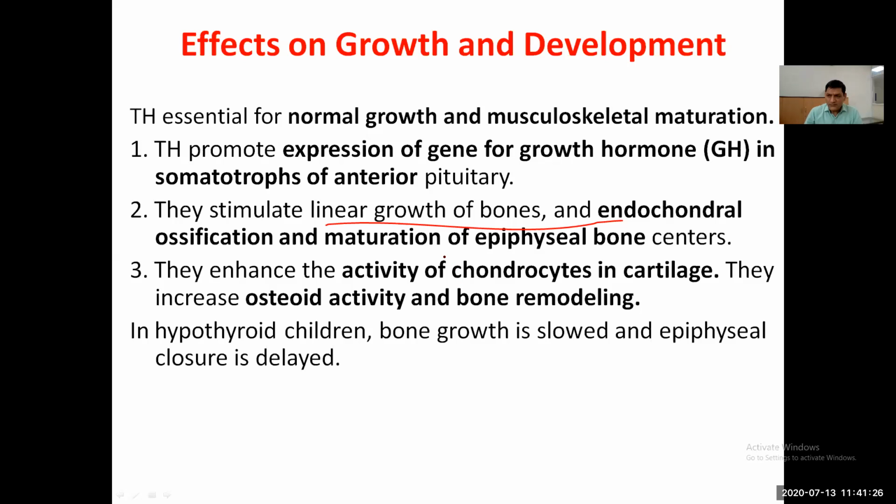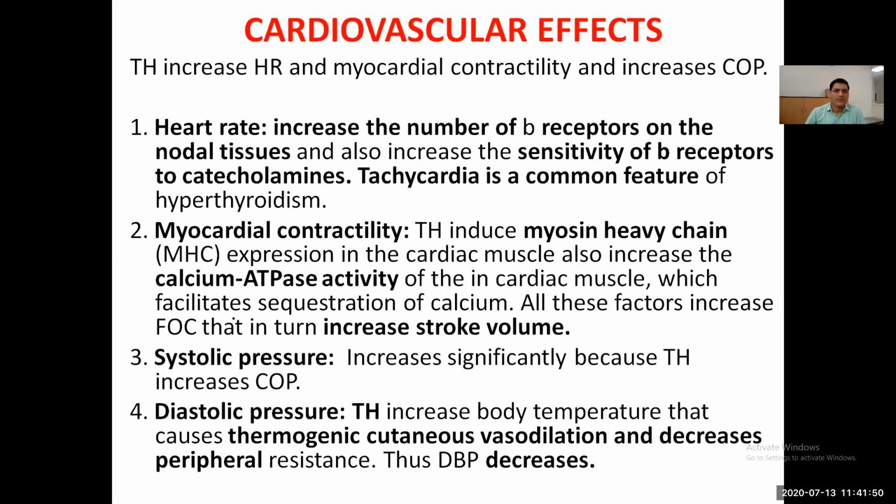So thyroid hormone works mainly together with growth hormone for producing good bone. In the hypothyroid state, bone growth is slowed and epiphyseal closure is delayed. So the person is a dwarf, because linear bone growth is affected in hypothyroid children.